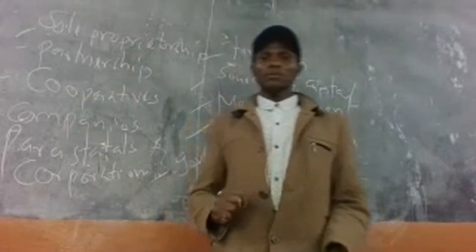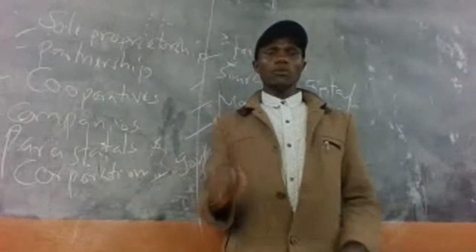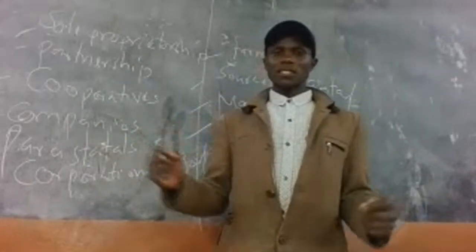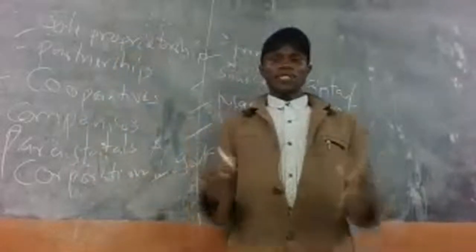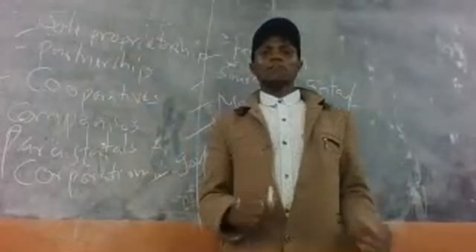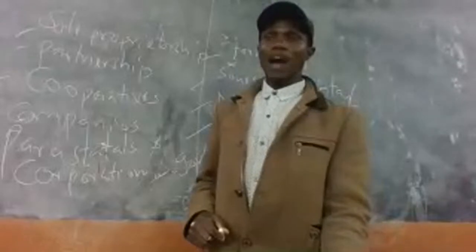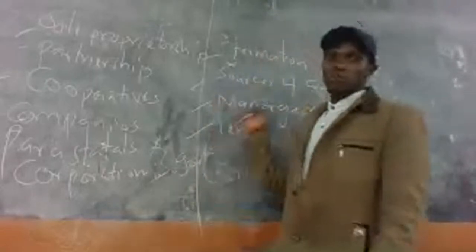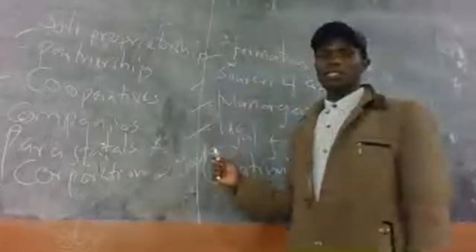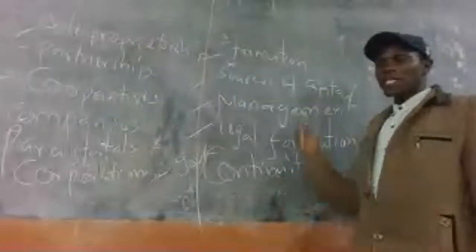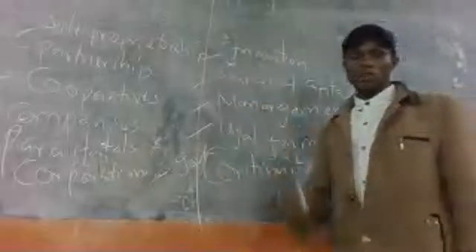For example, you are asked in an exam what are the features of a sole proprietorship. In order to approach such a question, you need to understand the concept of formation, source of capital, management, legal formation, and continuity. Let us look at them one by one.